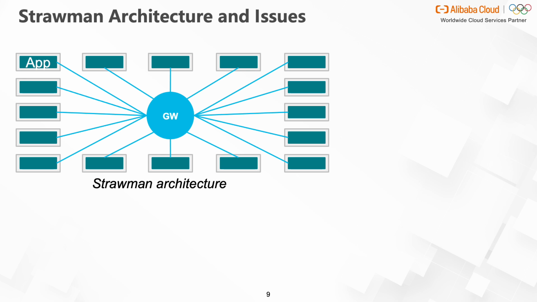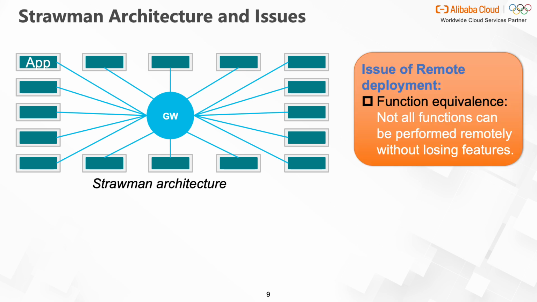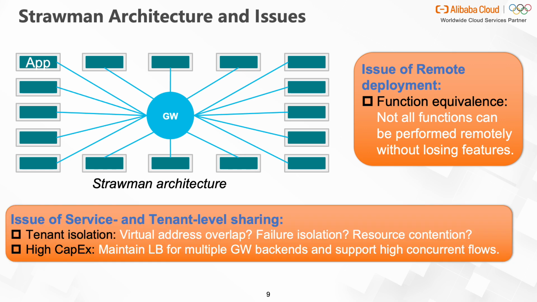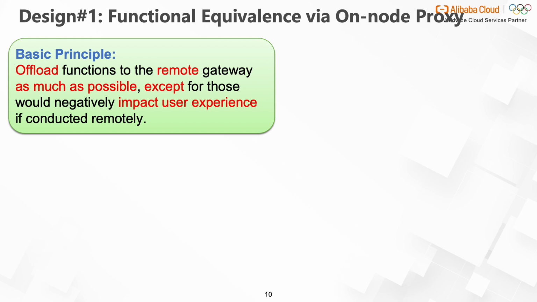However, based on our experience, such a straw-man architecture still faces numerous deployment issues. Since not all functions can be performed remotely without losing features, how to ensure function equivalence is the first issue. Second, the multi-tenant mesh gateway brings tenant isolation issues like virtual address overlap, failure isolation, resource contention, and so on. Third, the high capex of maintaining load balance for multiple gateway backends and supporting highly concurrent flows is another issue. Then, we will show how we address the above issues of the straw-man architecture.